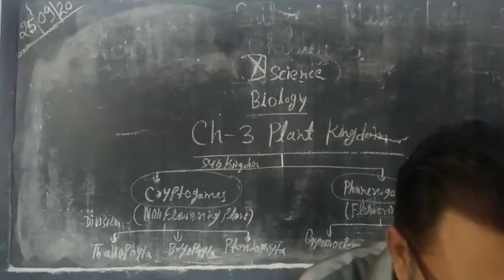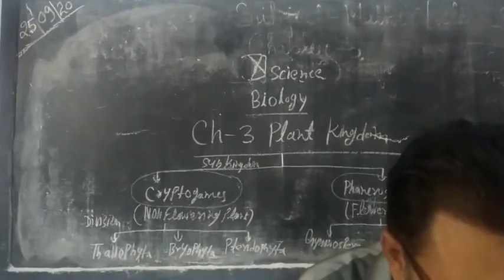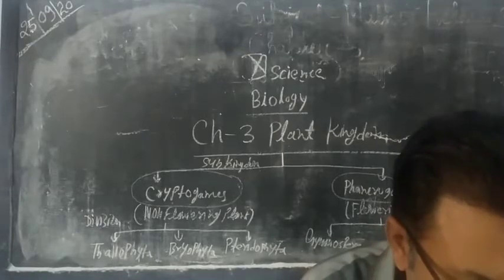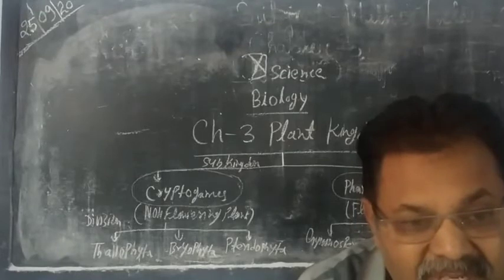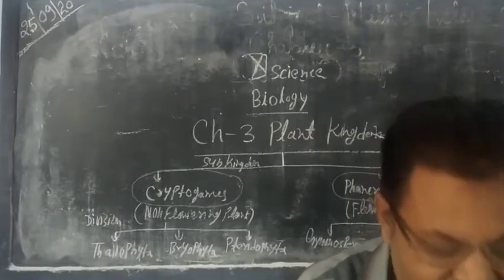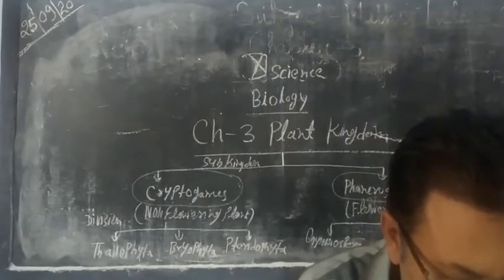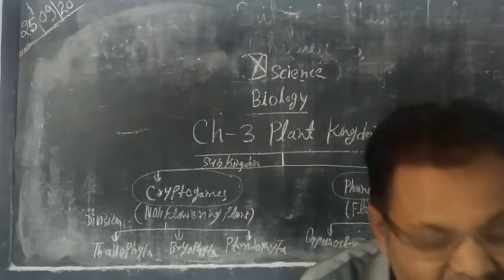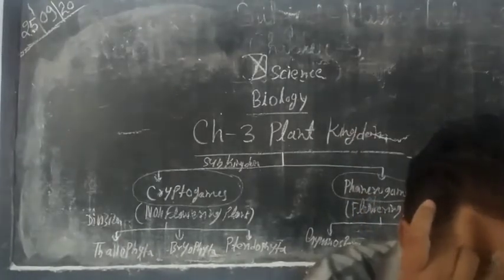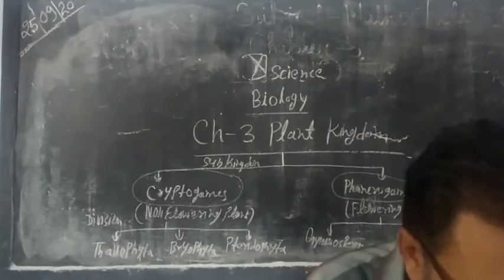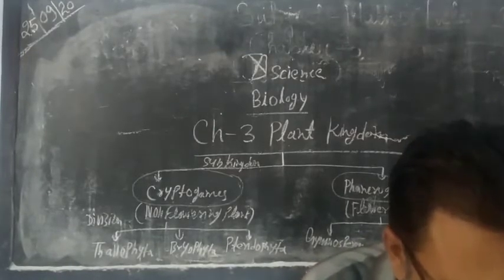Gametophyte stage is dominant and sporophyte phase is limited to zygote only. Gametophyte stage means formation of gametes is the main life cycle of the algae, but the sporophyte phase is limited up to the formation of zygote. So these are the main characteristics of algae.